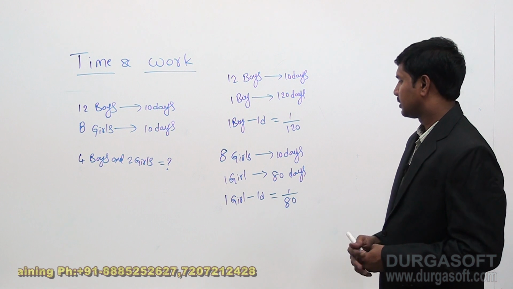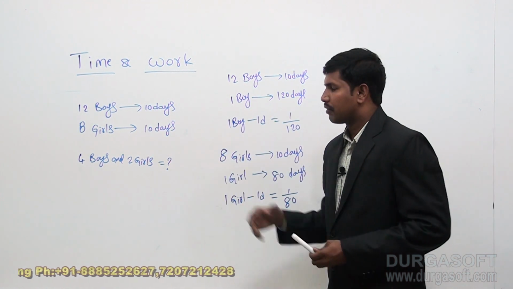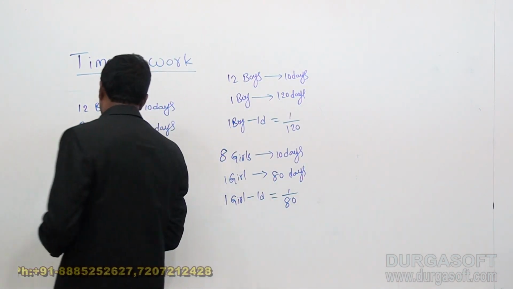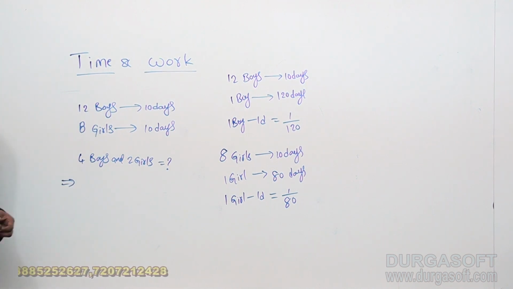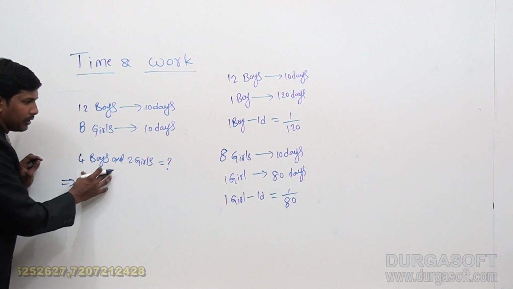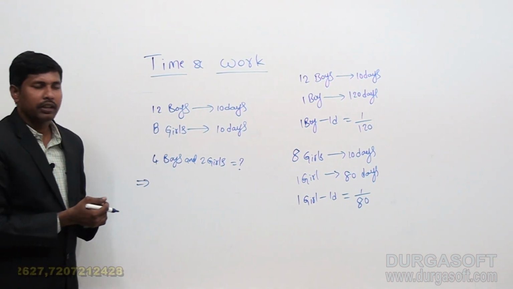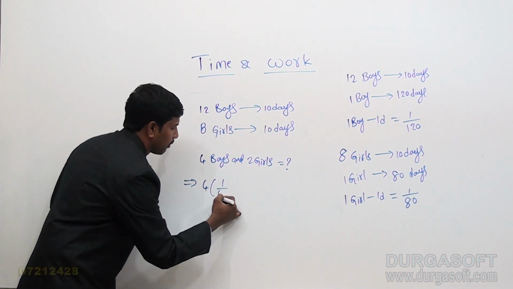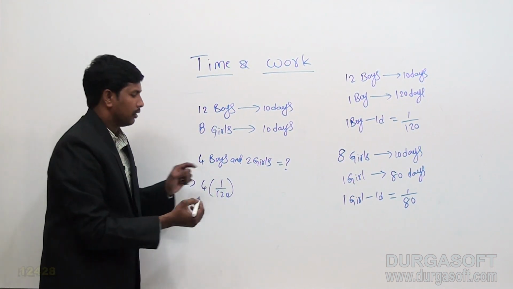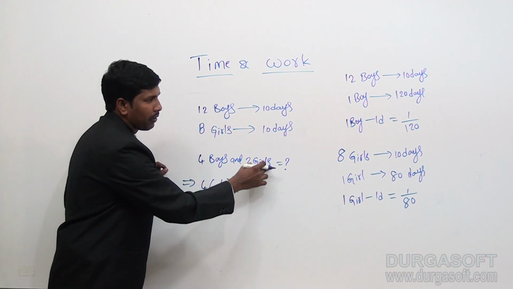So from this we can calculate the required 1 day work of the group. So this group contains 4 boys and 2 girls. So for a boy it is 1 by 120, and coming to 4 boys, so 4 times 1 by 120, and plus we need 1 day work of 2 girls.